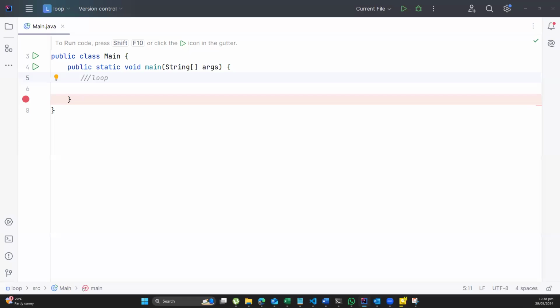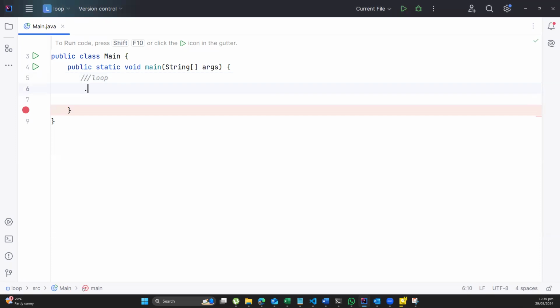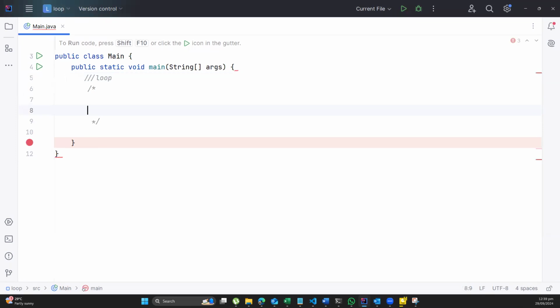Then I would use a loop. If I have a scenario that will repeat itself, if I have a scenario that I will do over and over again, then I would use a loop. The question that comes in here is, what kind of loop will I use? So I have two kinds of loops that I would utilize when I am dealing with Java.